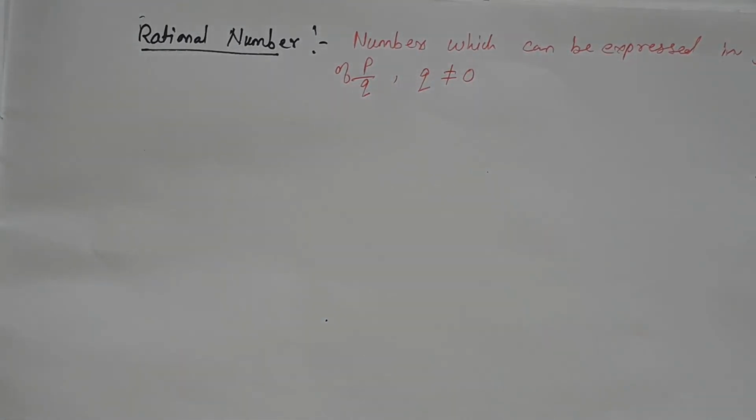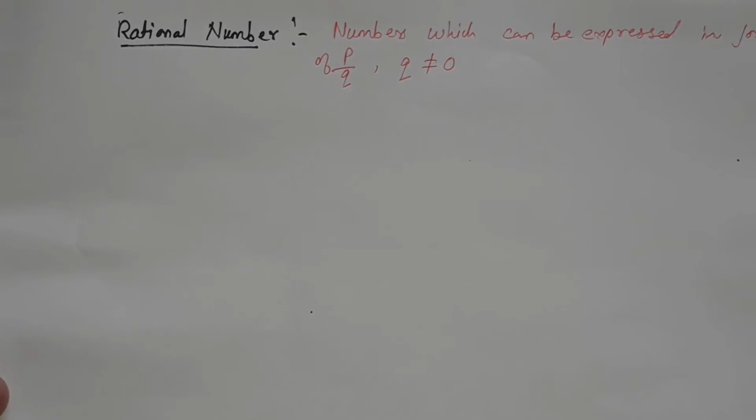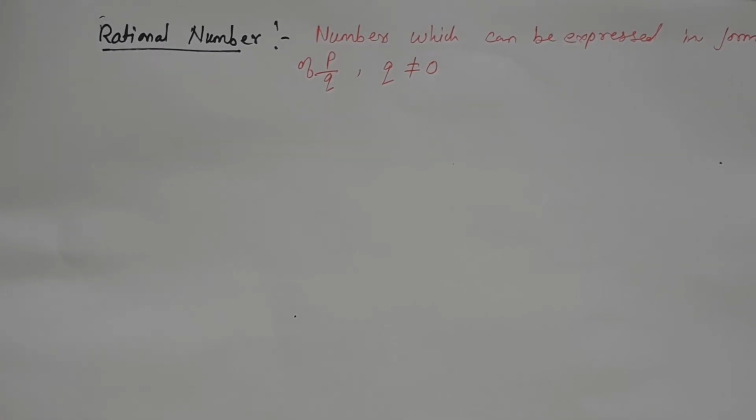So any number which can be expressed in the form of p upon q and q is not equal to 0 is called a rational number.